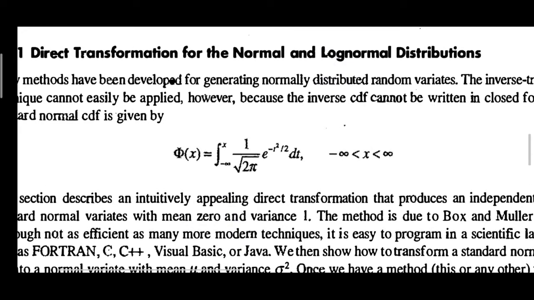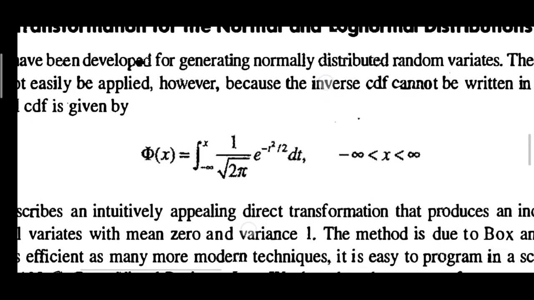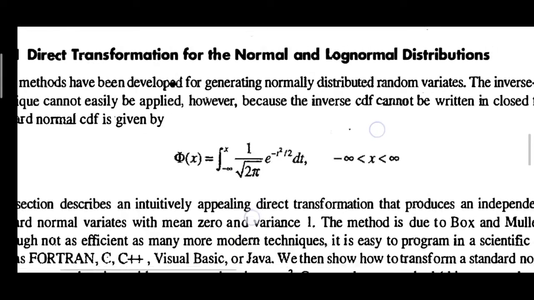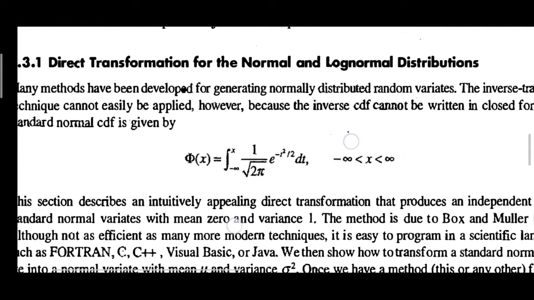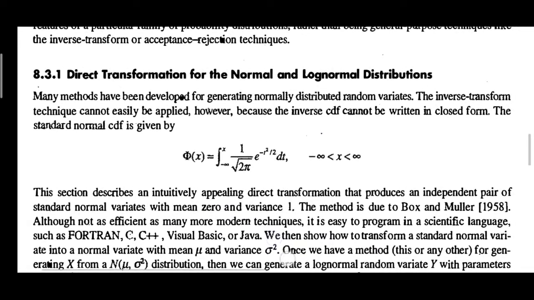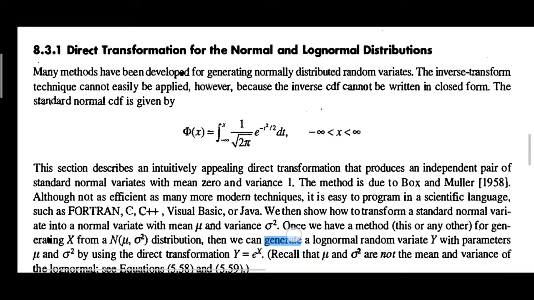It is called phi of x. Phi of x is the integration from minus infinity to x of 1 upon square root of 2 pi, times e to the power minus t square divided by 2, dt, where x lies between minus infinity and infinity. This is the standard normal CDF, used in direct transformation, which is one of the direct transformation methods.